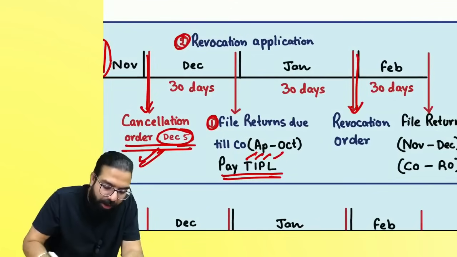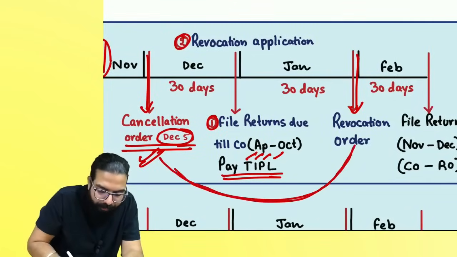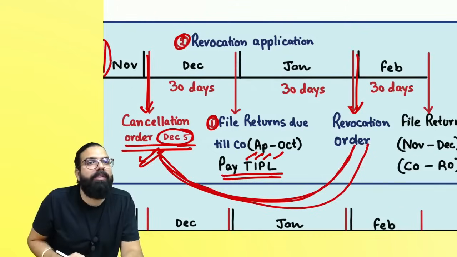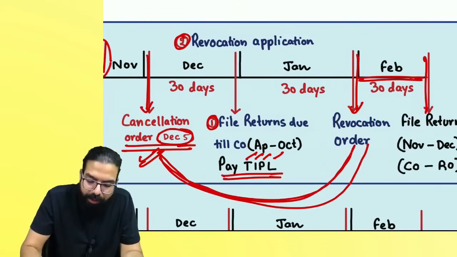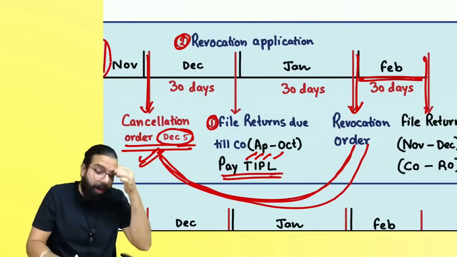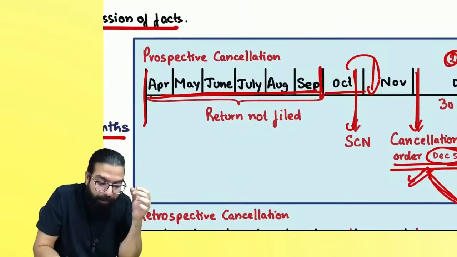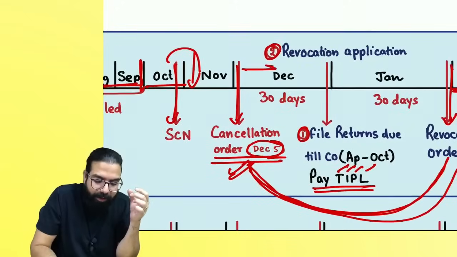Once the revocation order comes, from the cancellation order till the revocation order, whatever returns were due, those will be filed within the next 30 days. Are we clear, everyone? Sir, supposing this was about prospective cancellation of registration, meaning your cancellation of registration was done from here.